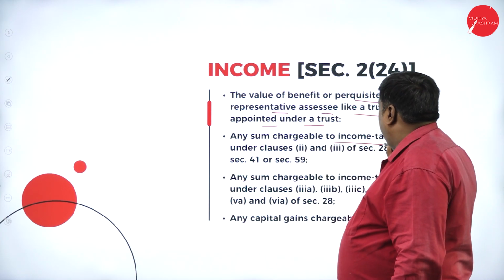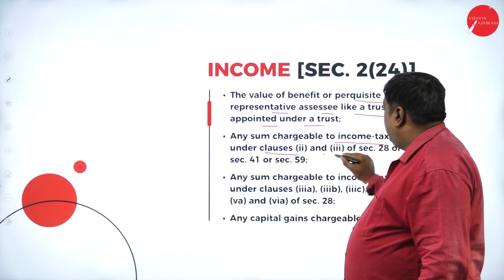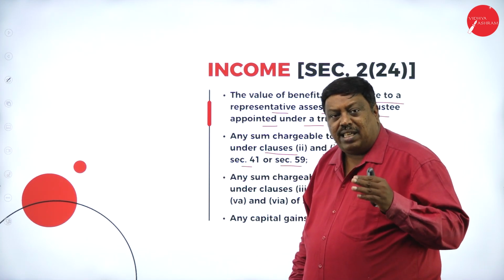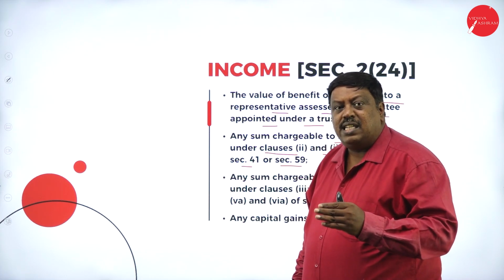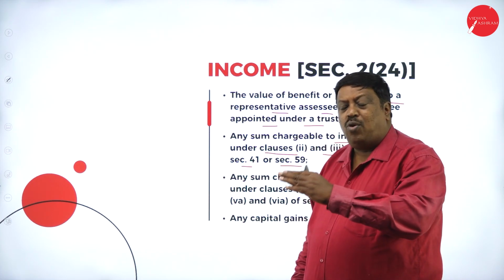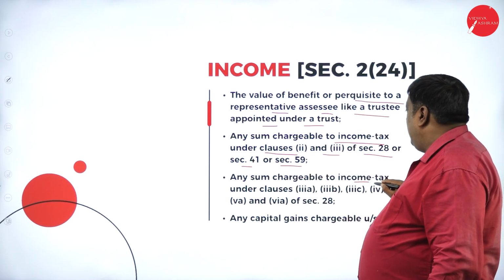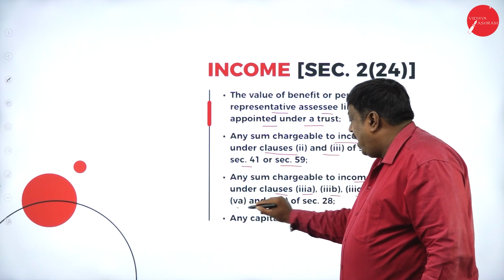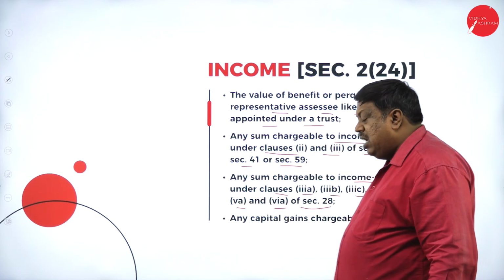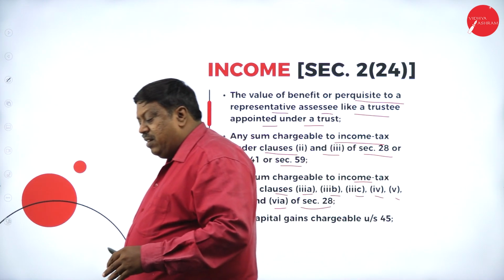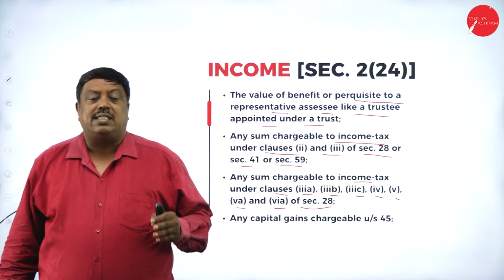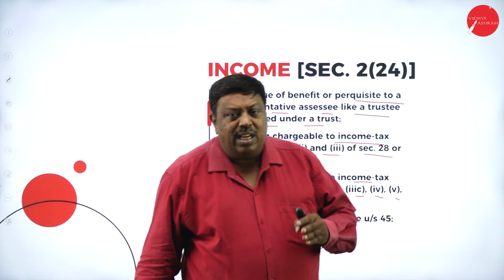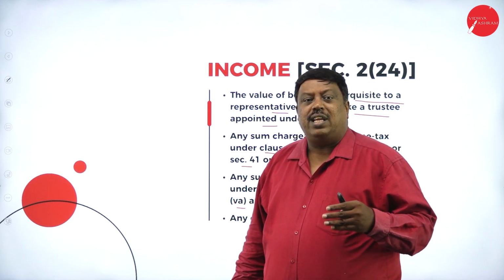Any sum chargeable to income tax under clause 2 and clause 3 of section 28 and section 41 or section 59 will be treated as income under section 2 subclause 24 of the Income Tax Act 1961. Any sum chargeable to income tax under clauses 3A, 3B, 3C, 4, 5, 5A, 6A of section 28, all this amount, whatever we are going to receive, will be treated as income and it is taxable in the hands of the assessee under section 2 subclause 24, according to the head of income.